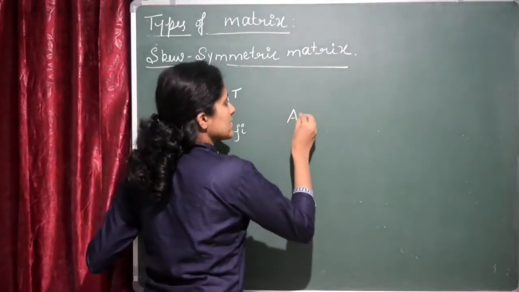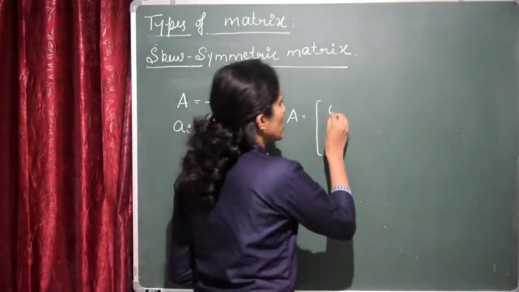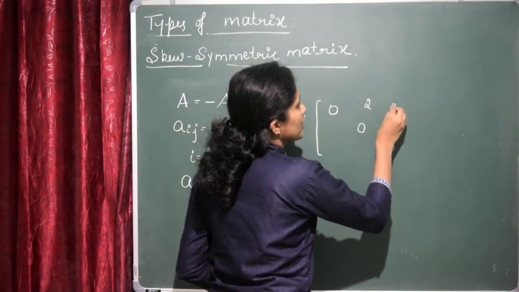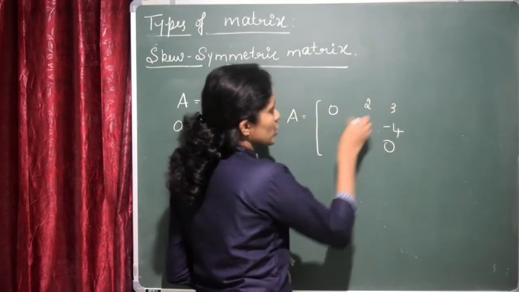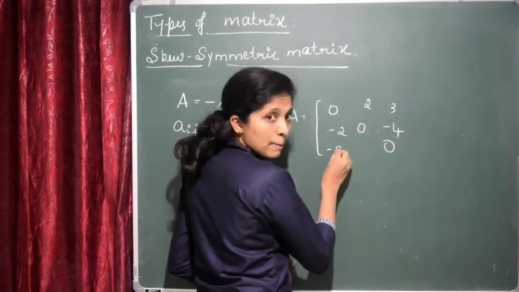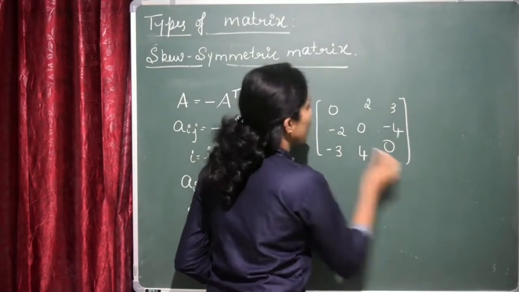Let me consider one example. A will be, as I told you, the diagonal elements should be equal to 0. I'll consider 0, 0 and 0. Here I'll write 2, 3 and minus 4. So this should now be minus 2, and here 3 is there, so this should be minus 3. Here minus 4 is there, so this will be 4.